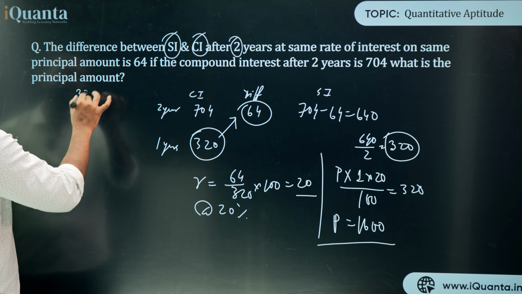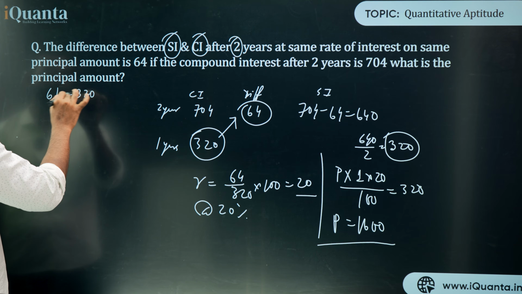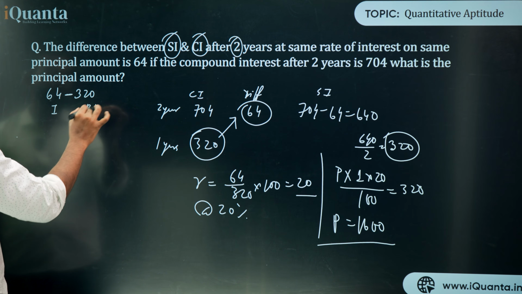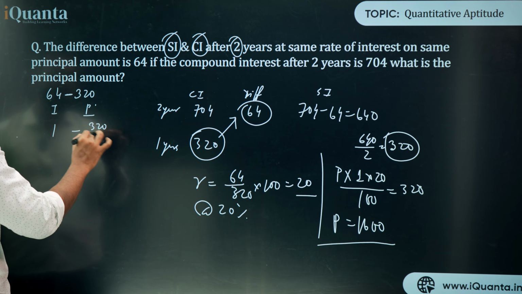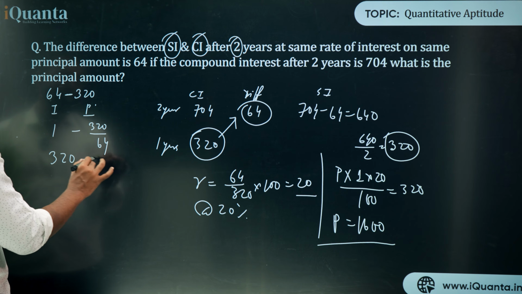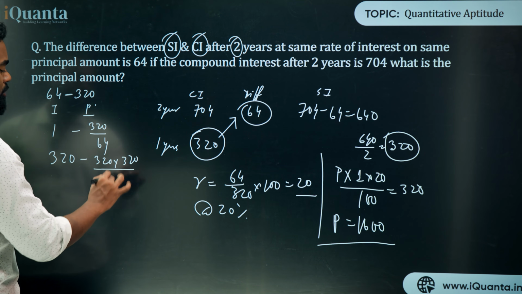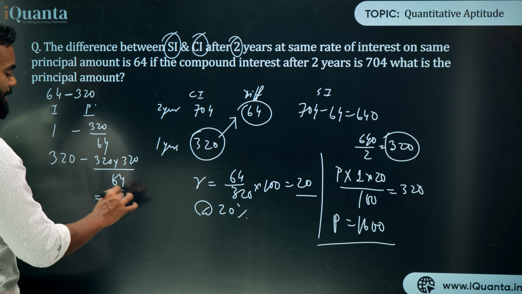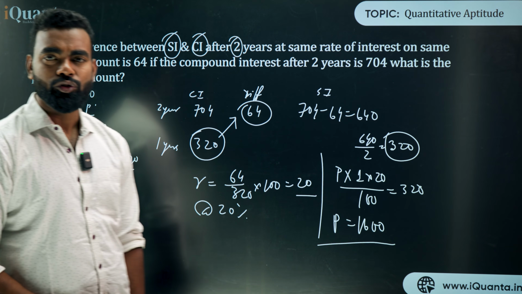In 320, what is the interest? When 64 is the interest, the principal amount is 320. When 1 is interest, the principal amount is 320 upon 64. When 320 itself is the interest, the principal amount is 320 into 320 upon 64. So in this way you also can solve this question, right? 1600. In this way you don't need to find the rate, you can directly solve this question.